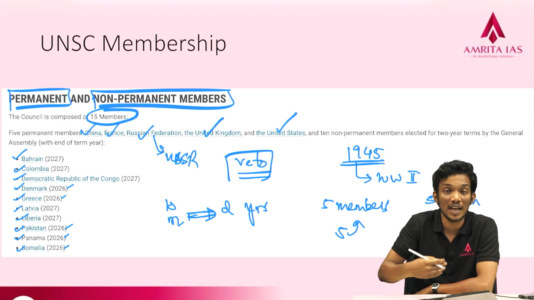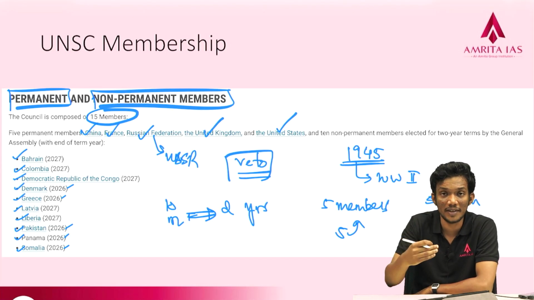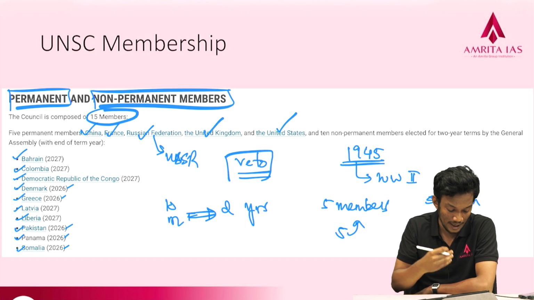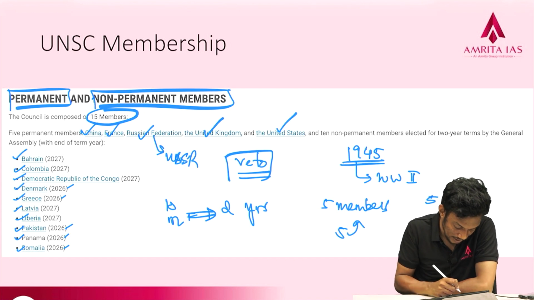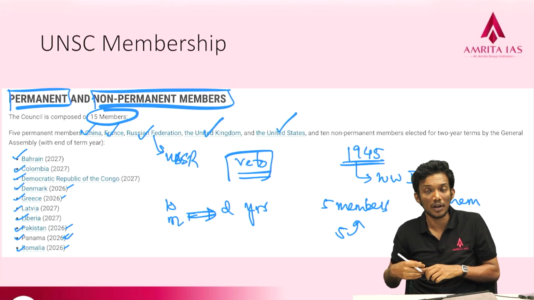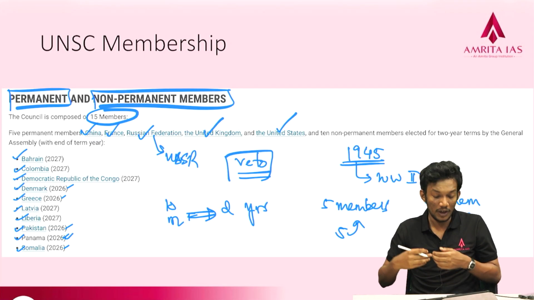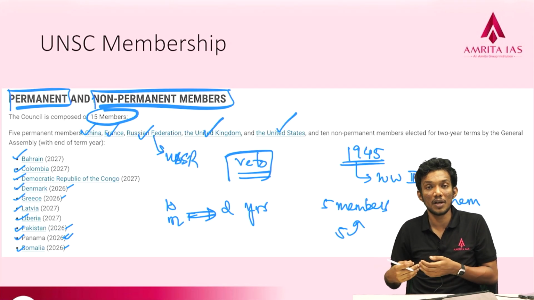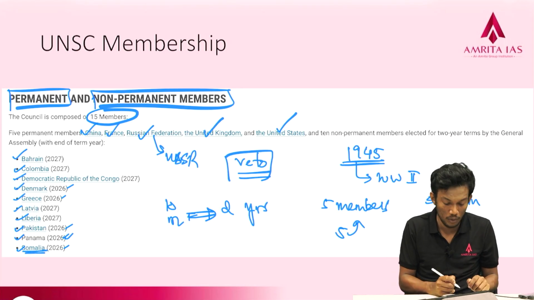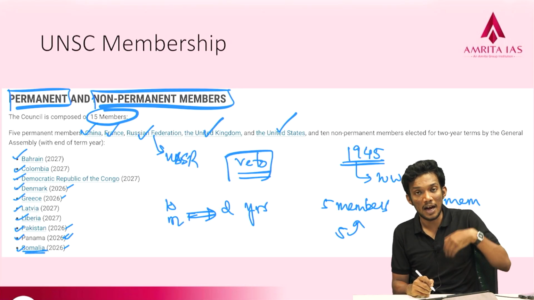The chairmanship of the UNSC rotates between the countries in alphabetical order every month. I am not sure, I think it's Panama at this point, I haven't checked. If it is Panama this time, then Somalia is going to be the chairman next month.